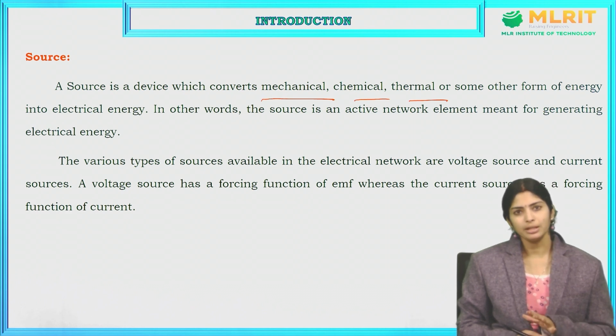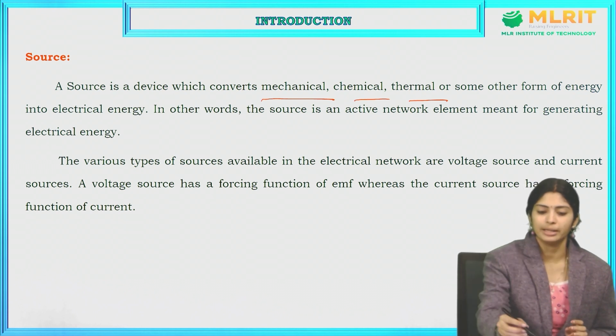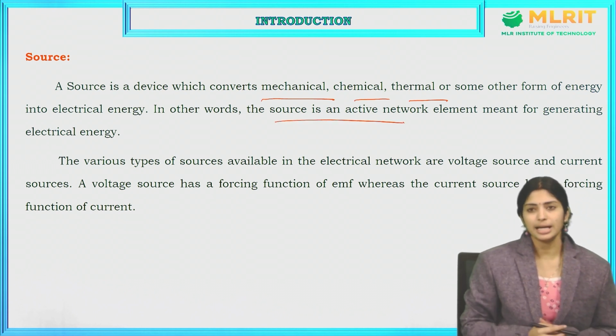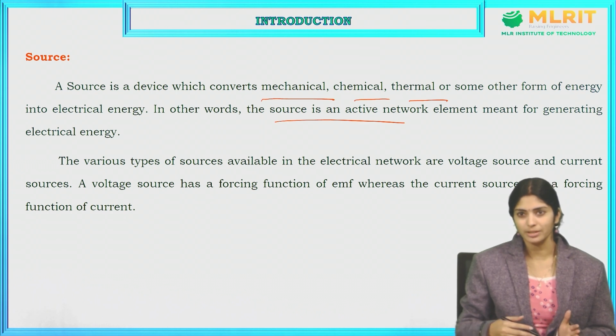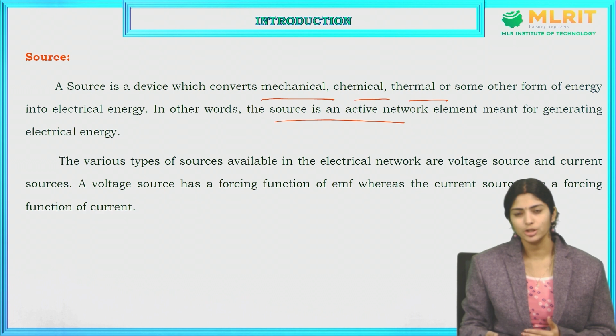In other words, we can also say that a source is an active network element. As I told you in the second video, on active and passive elements, active elements are the elements which have the capability of supplying electrical energy to other electrical components like resistors.